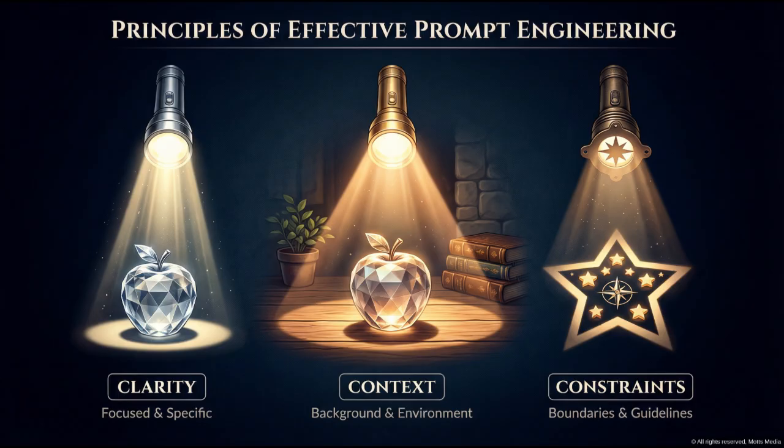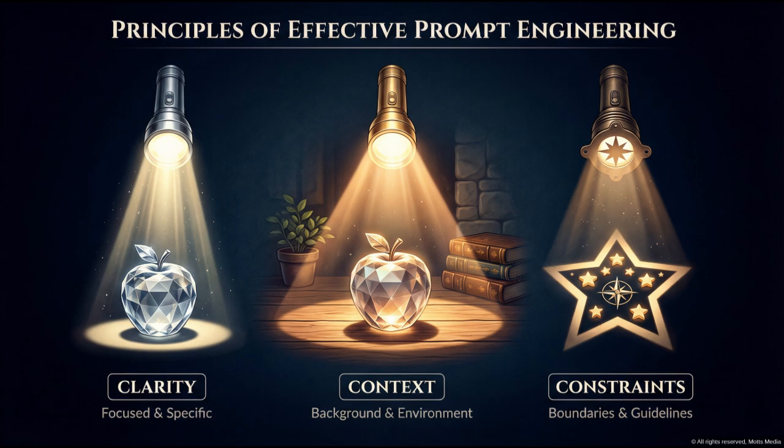Effective prompting illuminates AI's potential. 3 flashlights demonstrate key principles. The first, representing clarity, casts a focused beam revealing a single clear object. Specific prompts yield specific results. The second, representing context, casts a wider beam showing the object's environment. Background information helps AI understand your needs.